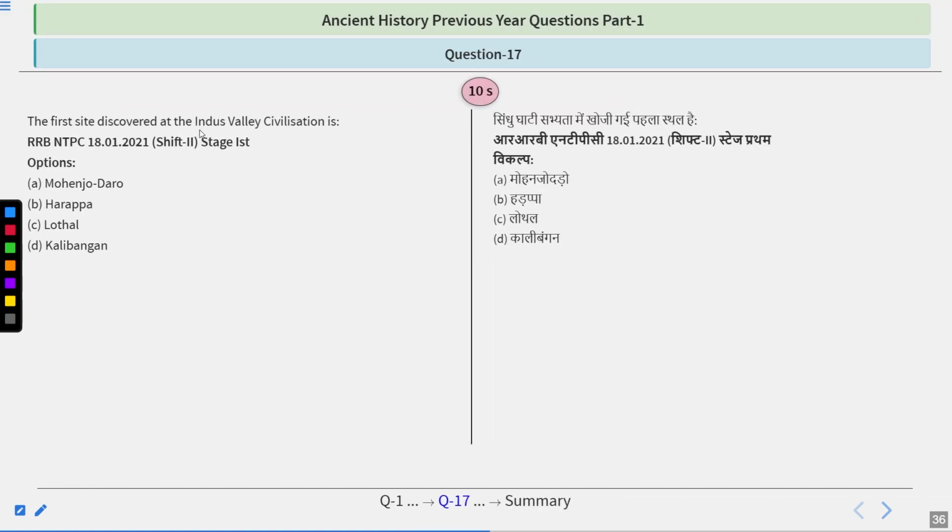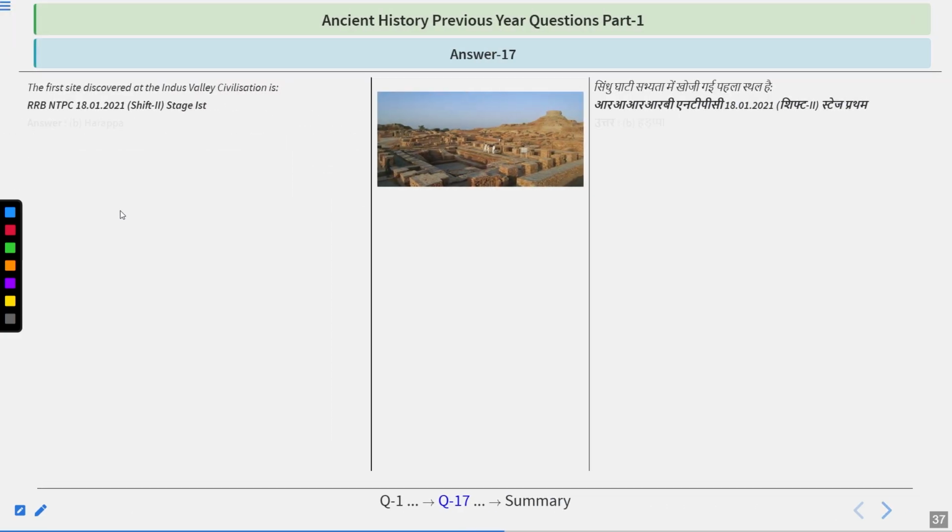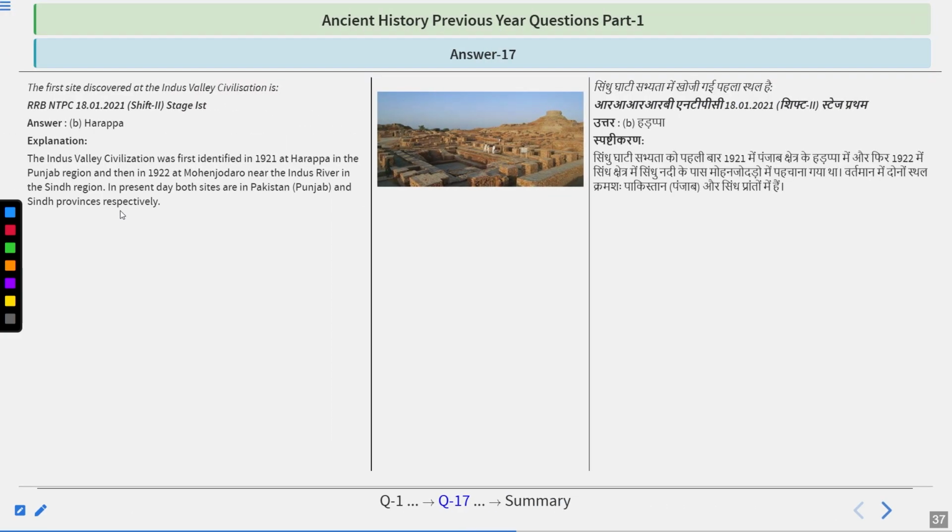Another one: the first site discovered of the Indus Valley civilization is. I hope you got this question right on the first attempt. The answer is Harappa, quite a simple one. The Indus Valley civilization was first identified in 1921 at Harappa in the Punjab region, and then in 1922 at Mohenjo-daro near the Indus River in the Sindh region. At present, both sites are in Pakistan, in Punjab and Sindh provinces respectively.